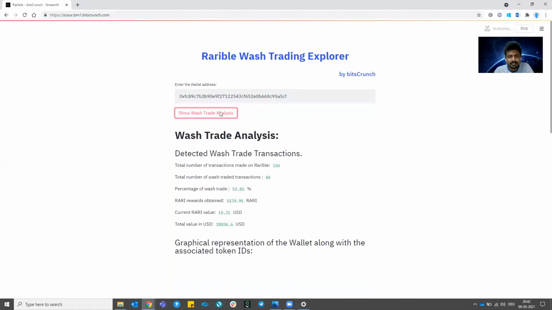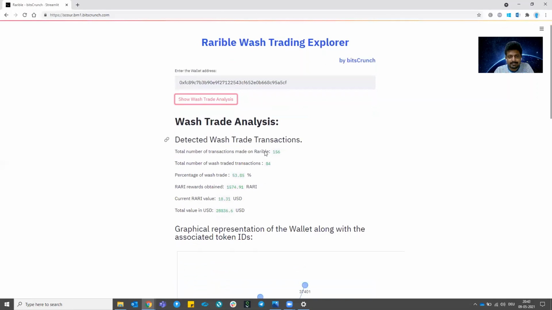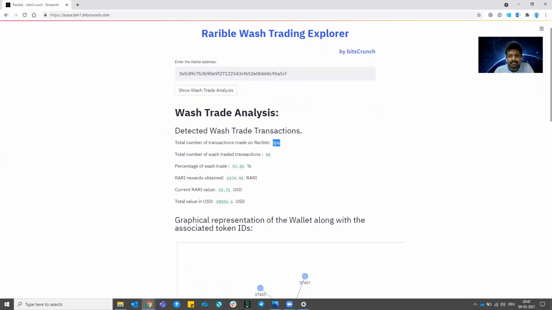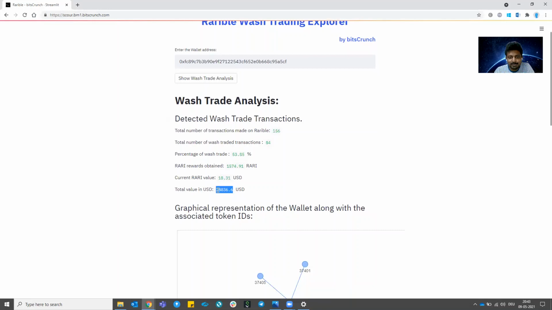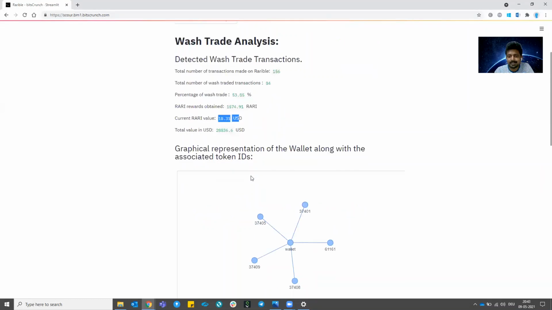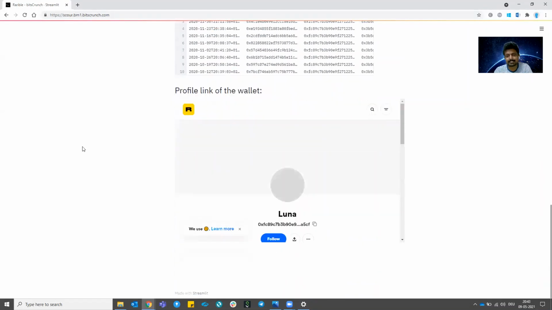Then if I click on show the wash trade analysis, as you can see here, this particular wallet address was involved in more than 150 transactions on Rarible, out of which more than half was wash trade. And the amount that this wallet address obtained as Rari rewards is close to 30,000 US dollars at the current price, but Rari was at $40 in the past. We also link it to the profile of the user as well.